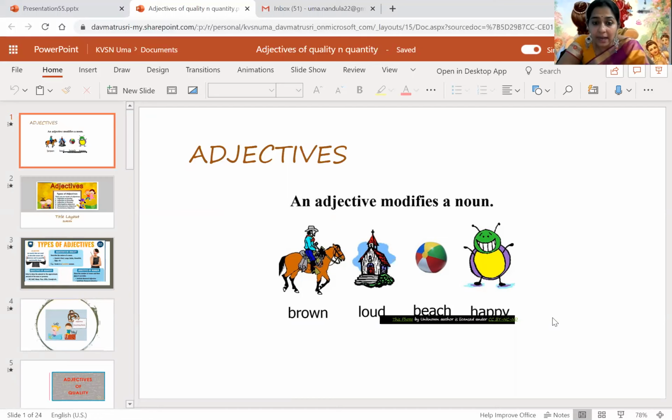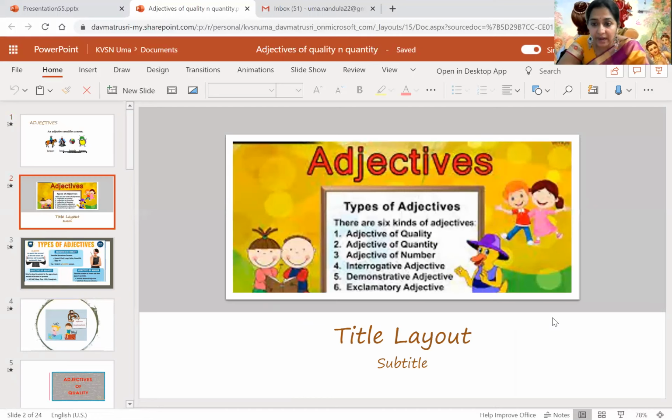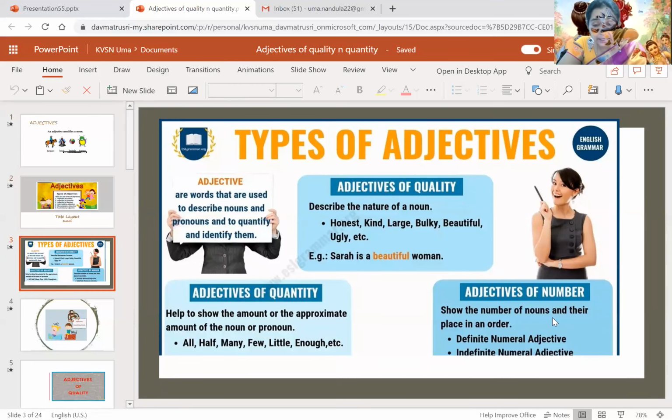As I said, there are different kinds of adjectives: adjectives of quality, adjectives of quantity, adjectives of number, interrogative adjectives, demonstrative adjectives, and exclamatory adjectives. As I said, I'm going to discuss only one type of adjective here, the adjectives of quality. On the screen you can see adjectives of quantity, adjectives of number.